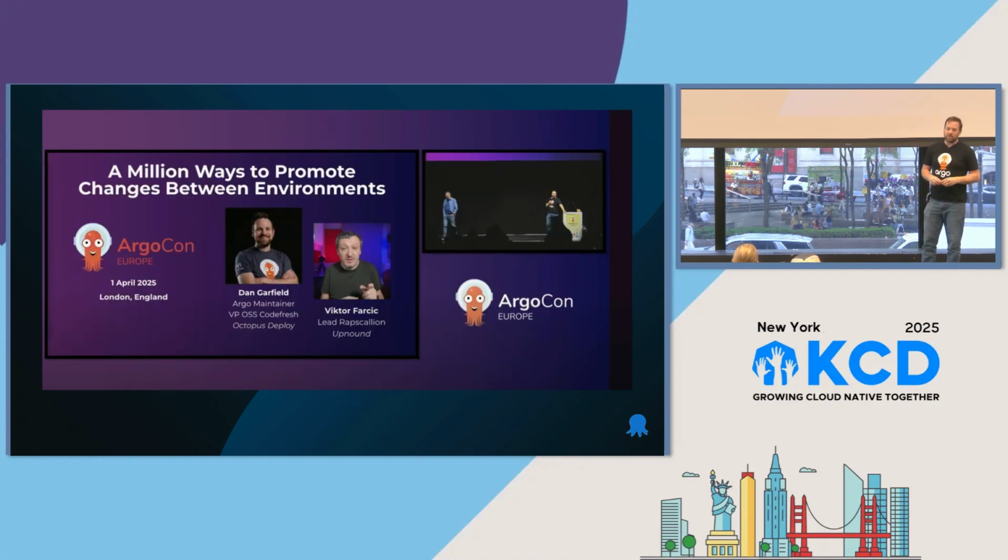Today's talk, we're going to talk about promotion. I did a talk at ArgoCon at KubeCon with Victor Farcic, who's here, about a million ways to promote changes between environments, where we really cover this landscape. So I'm not going to go into all of those tools today. Today, we get to talk about my favorite tool, which is Codefresh GitOps. It's not just a sales pitch where we're just talking about our tools, but a number of principles that are going to be useful whether or not you decide to use this tool as well.